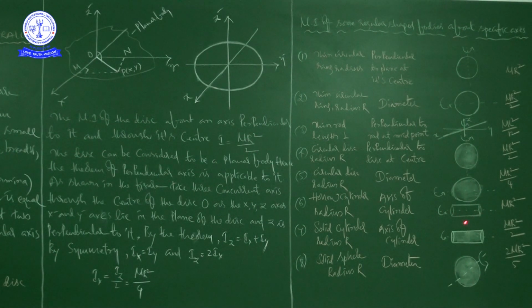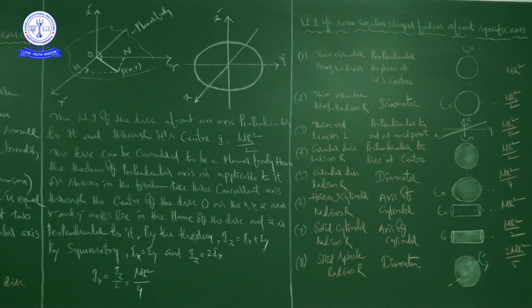If you calculate the moment of inertia about the axis of the cylinder, the moment of inertia is MR square.